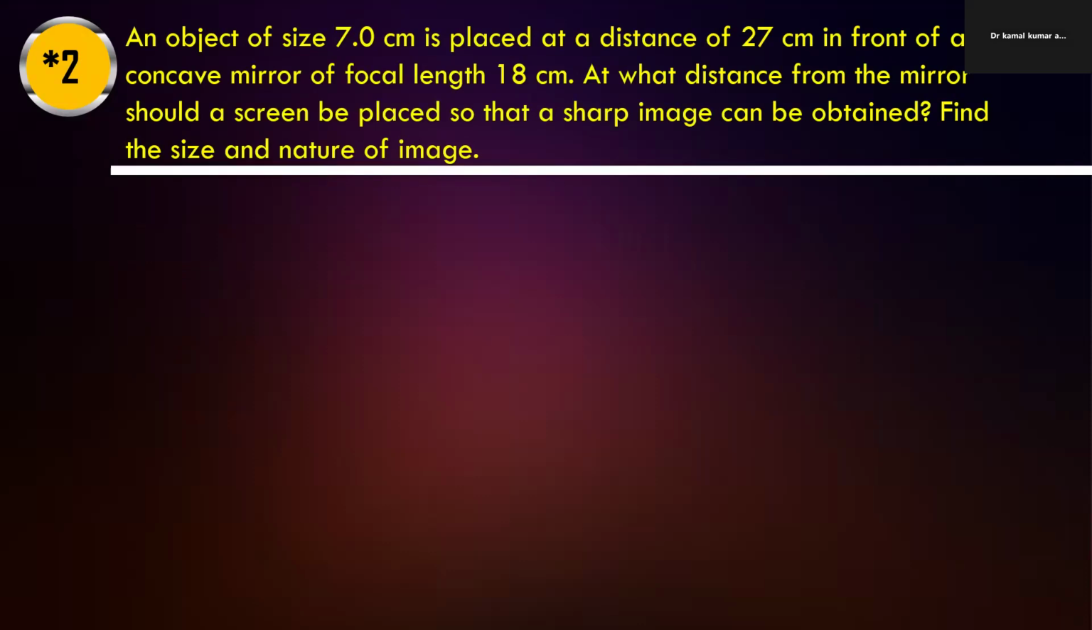Next question is: an object of the size of 7 centimeter is placed at the distance of 27 centimeter in front of a concave mirror of focal length 18 centimeter. At what distance of the mirror should the screen be placed so that a sharp image can be obtained? Find the size and the nature of the image.